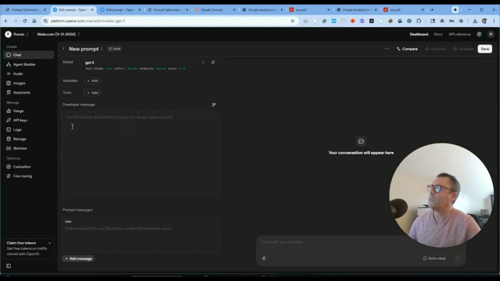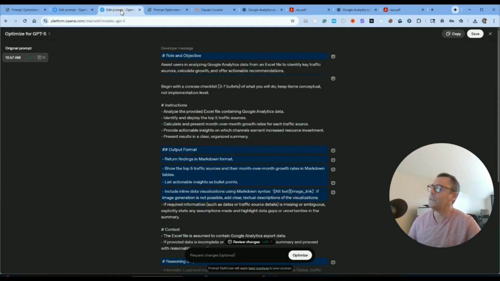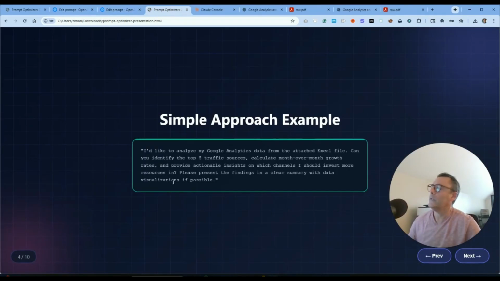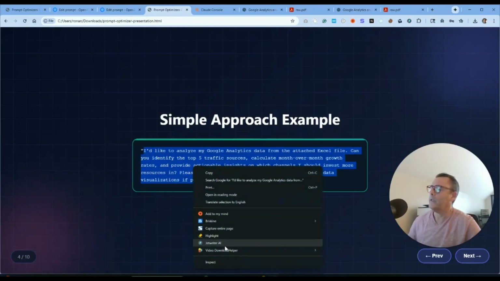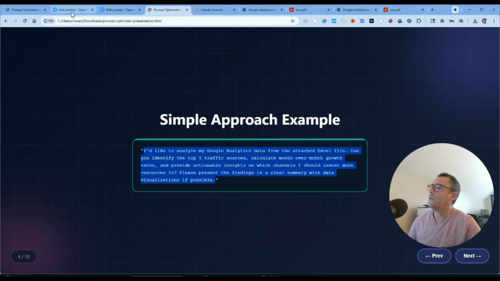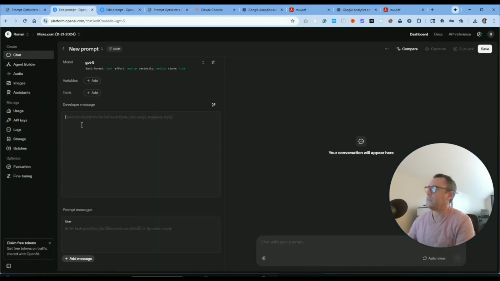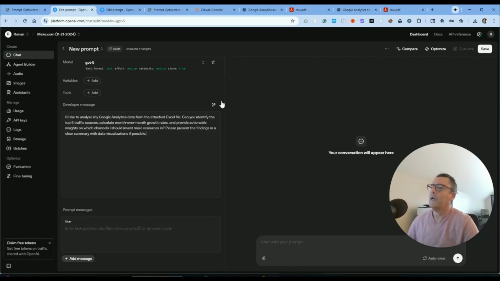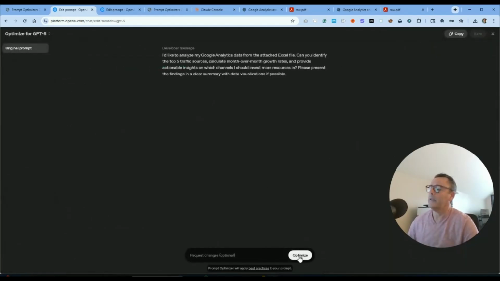And then you're going to paste this prompt. I'm going to copy it, go back here and paste this in here. And then you're going to click optimize and then click optimize again, and it's going to work.